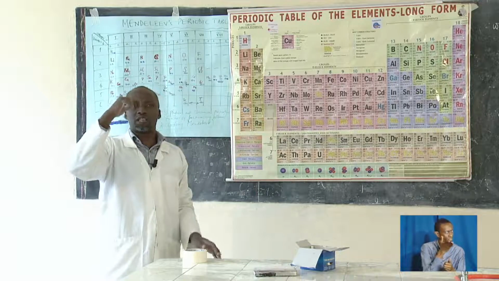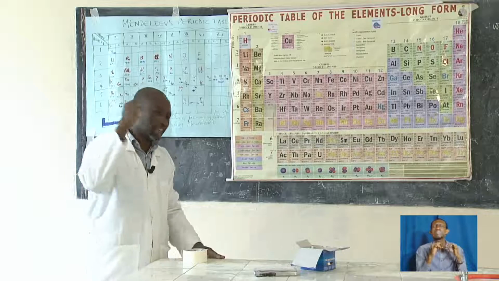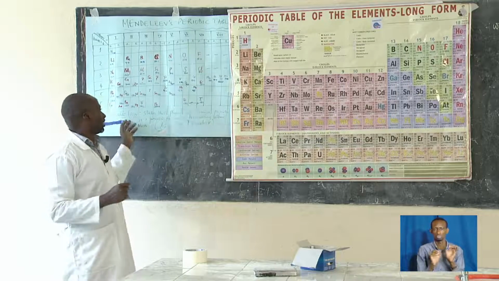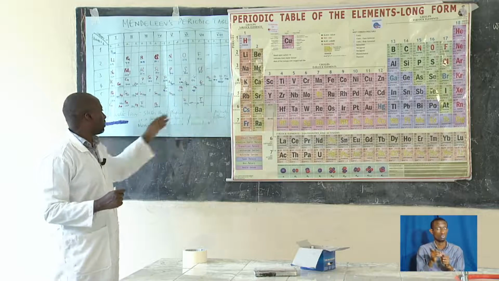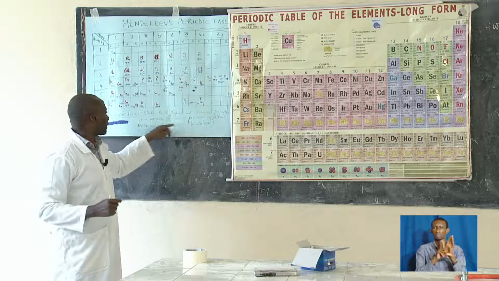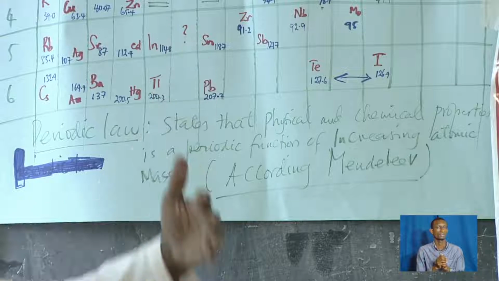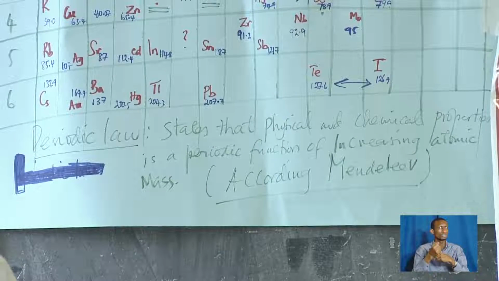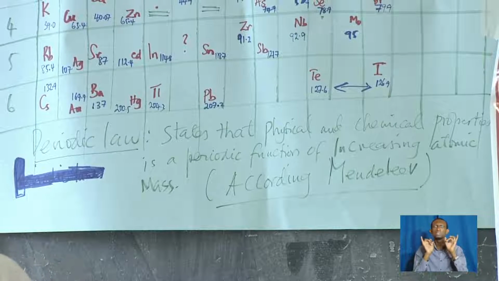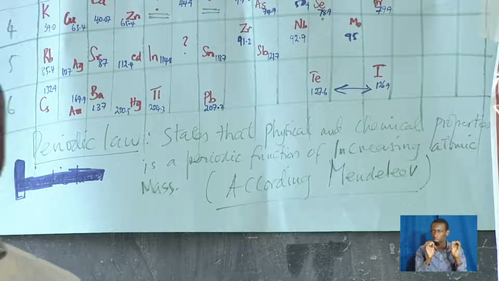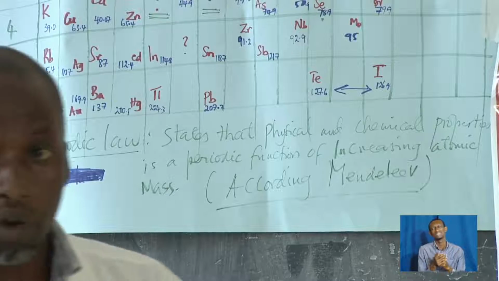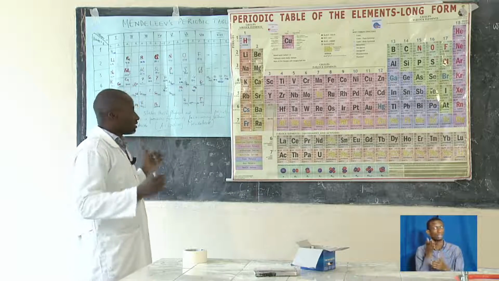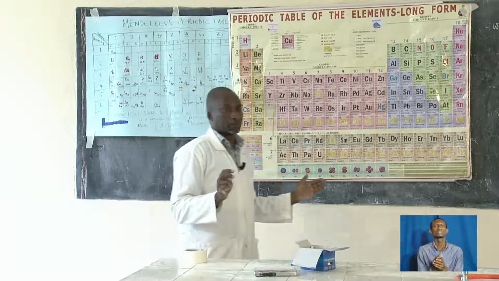Even when he used the increasing atomic masses, he never maintained the atomic mass order. He even formulated the law that the physical and chemical properties of the elements are a periodic function of increasing atomic mass. But was it maintained? The answer is no, it wasn't maintained. And therefore, that brought some discrepancies in his periodic table. Those discrepancies left some gaps.